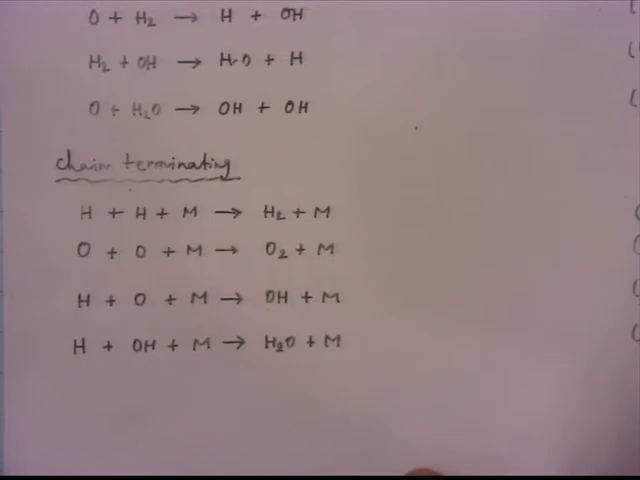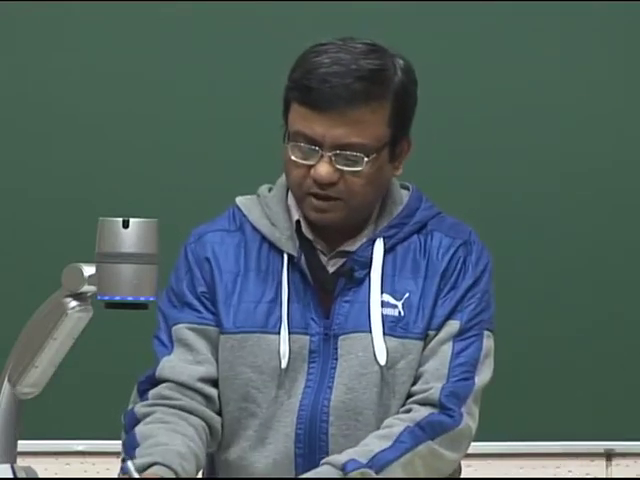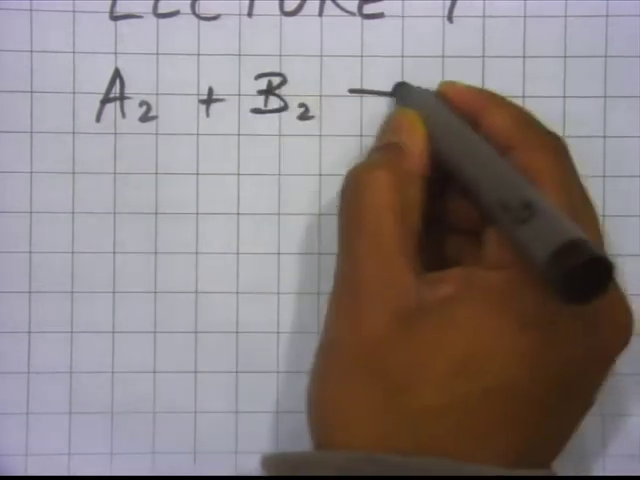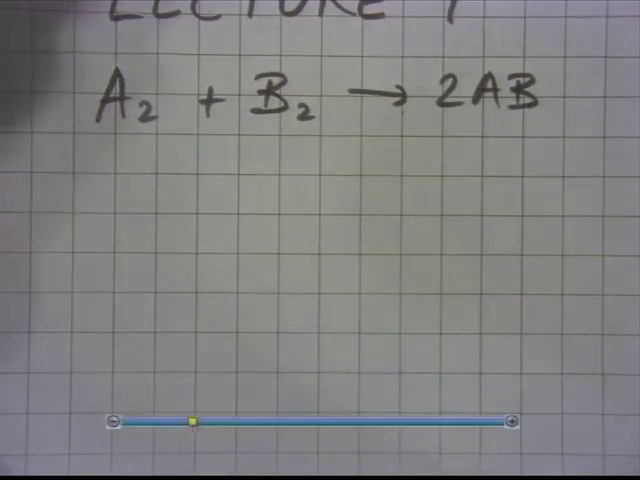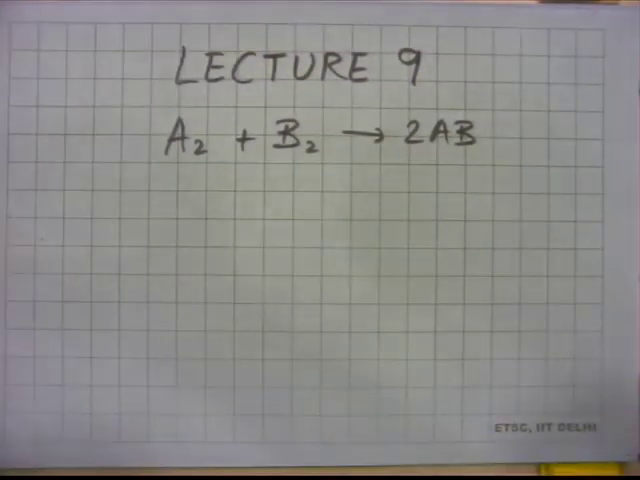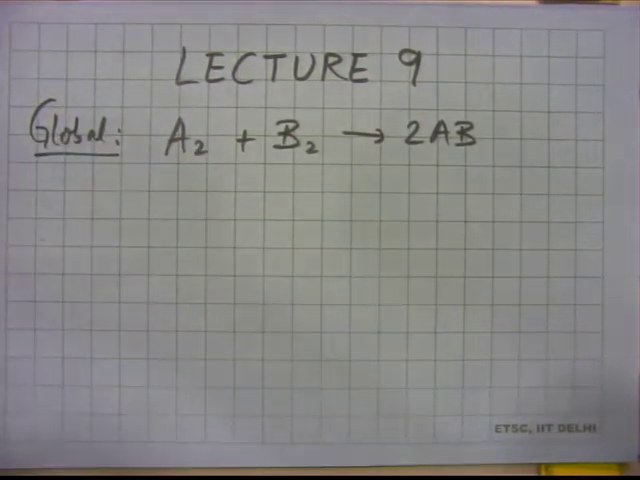So let us consider a situation when we have A2 and B2 reacting to give you 2AB. So this is again hypothetical. Briefly we went to this H2O2 system, and that was a practical, real example. This A2 plus B2 giving you 2AB is more of a hypothetical reaction, and this is a global representation. So again, this is not exactly how reactions are taking place, this is an overall representation.